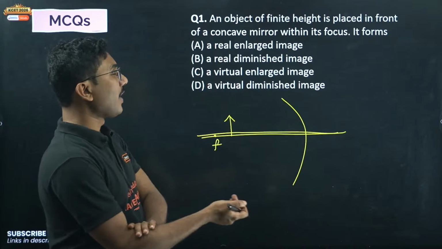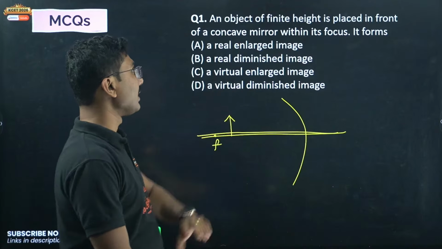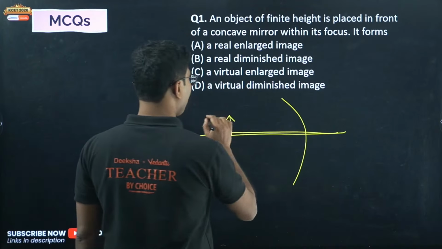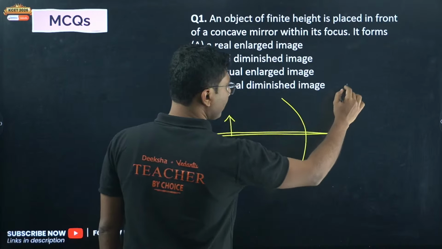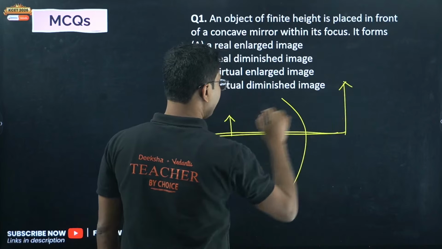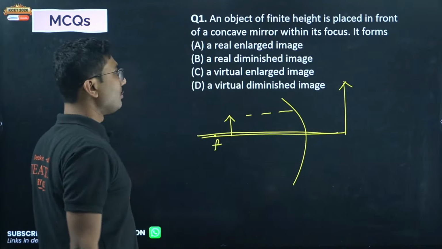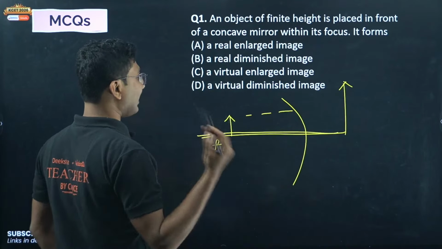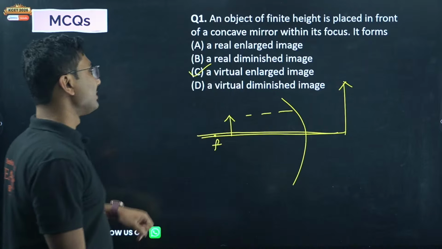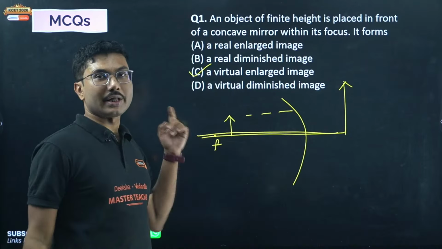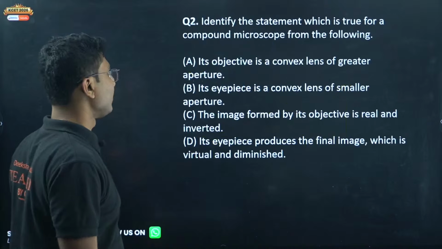An object of finite height is placed in front of a concave mirror within its focus, so it will form a virtual, enlarged image behind the mirror. So it will be a virtual and enlarged image. The correct answer: when the distance is less than the focal length, it forms a virtual and enlarged image.